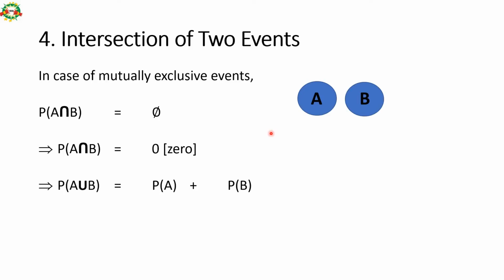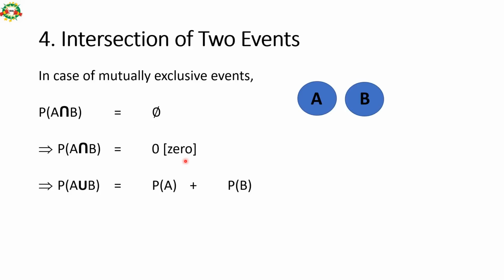Intersection of two events. In case of mutually exclusive events, like A and B being mutually exclusive, the probability of A intersection B is 0.